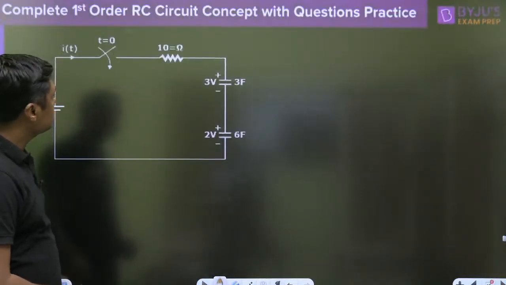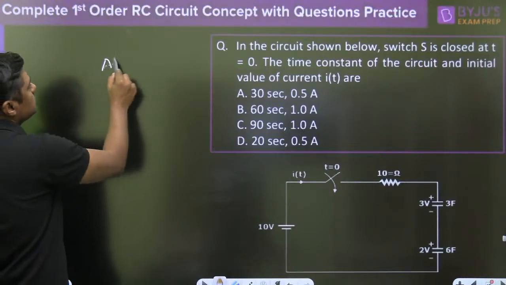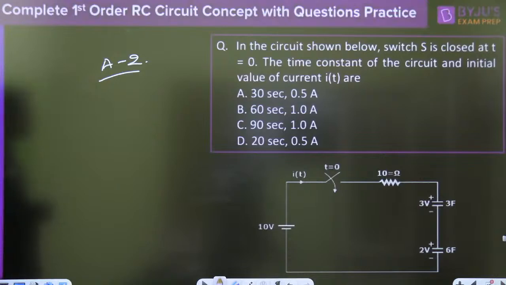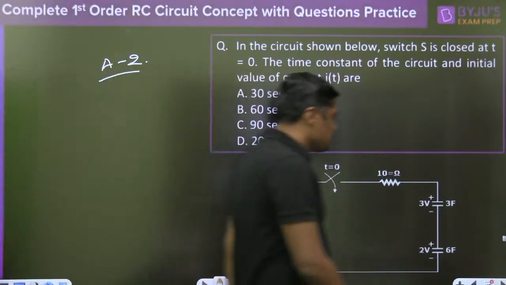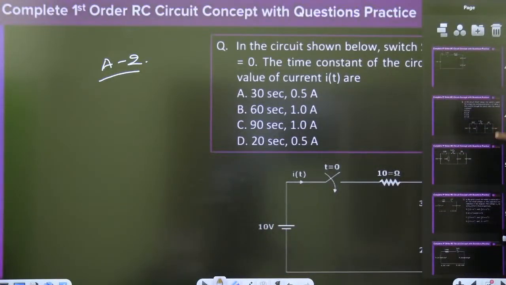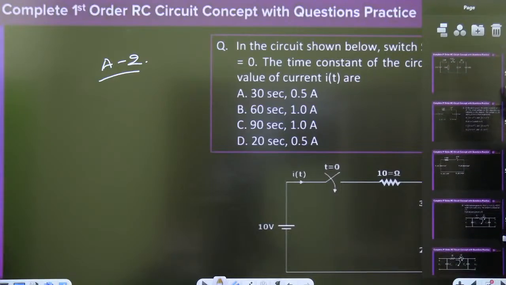Now this is another question, assignment number 2. Take the screenshot. Now try to solve this type of question. Give the answer in the comments box. This is a very important one.